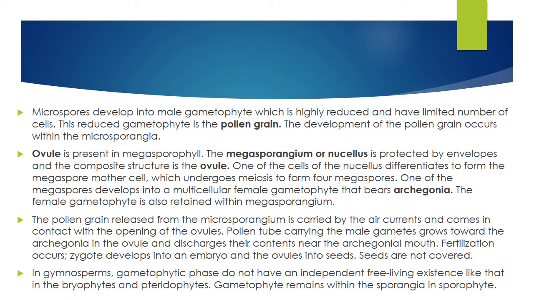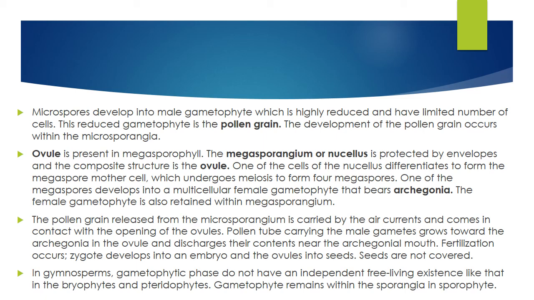The pollen grain released from the microsporangium is carried by the air. That's what I said, anemophilous, by air currents, and comes in contact with the opening of the ovules. The pollen tube carrying the male gametes grows towards the archegonia in the ovule and discharges its contents near the archegonial mouth. That is the fertilization event. Not important, don't worry.